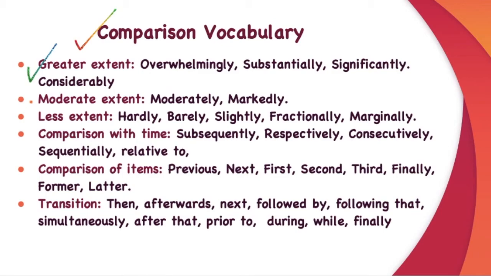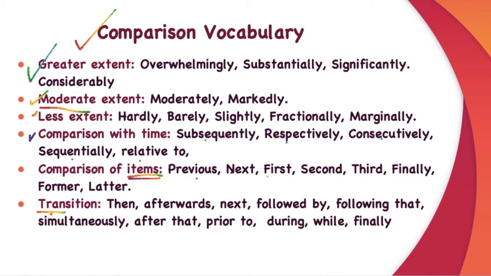If the extent is not so big, not so small, it is a moderate extent. So moderately, markedly. Less extent is hardly, barely, slightly, fractionally, marginally. If you're comparing with time, intertemporal, then you say subsequently, respectively, consecutively, sequentially, relative to or in relation to. Comparison of items: you use words like previous, next, first, second, third, finally, former, latter.